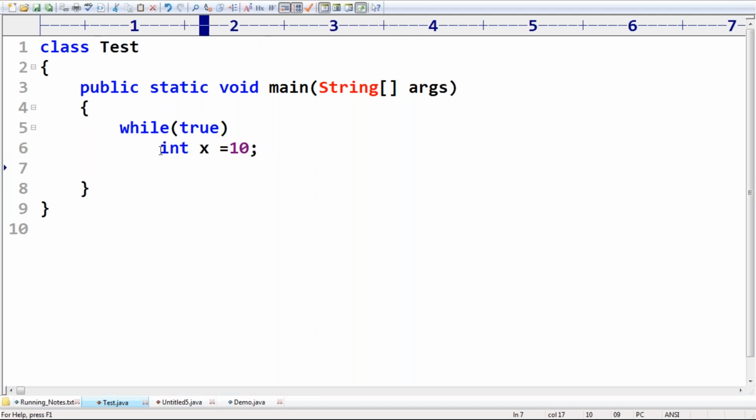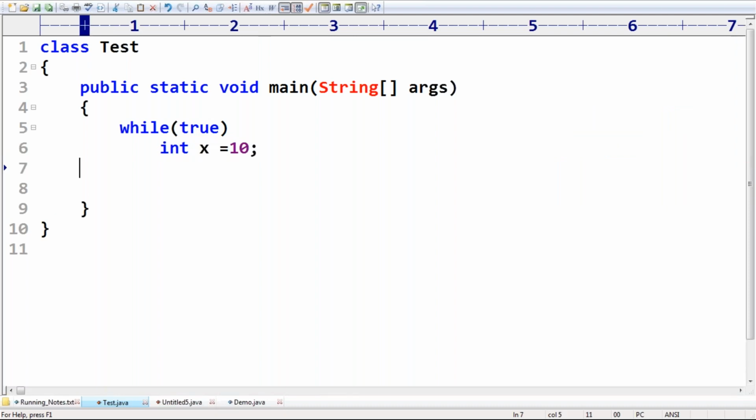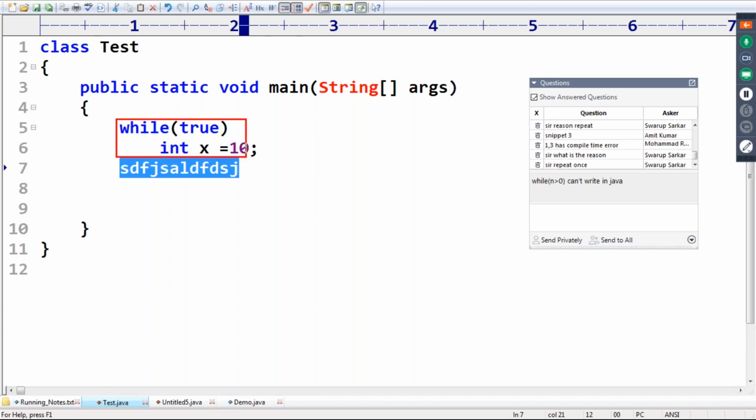So without curly braces, the block contains only one statement. If you declare it under while, you are allowed to use it only inside the while block, not outside of that. Take very special care: you are declaring a variable and assigning some value, but in the next lines you are not allowed to use this x, because the while loop is already completed, since under while only one statement is allowed.